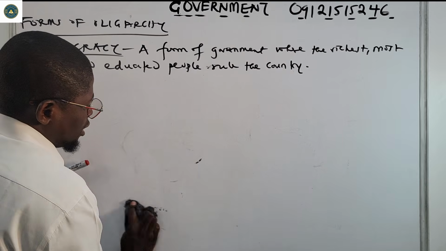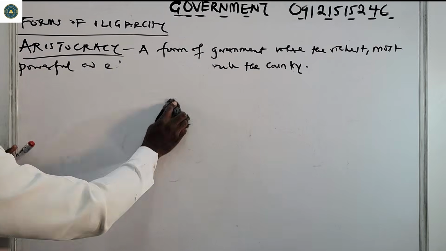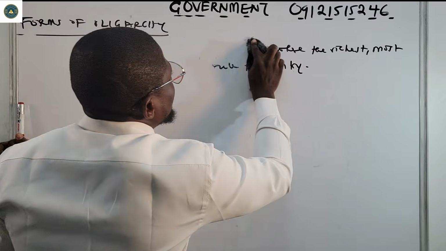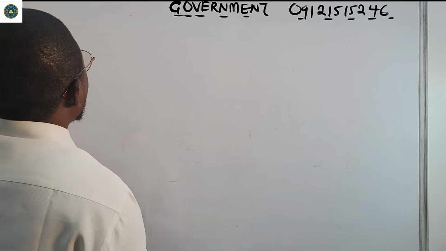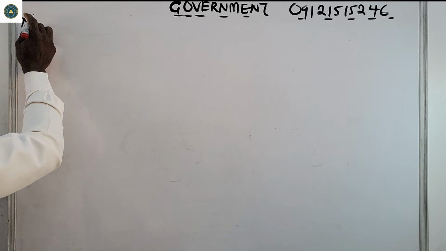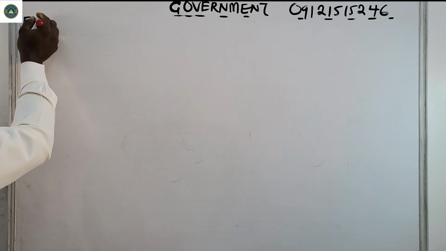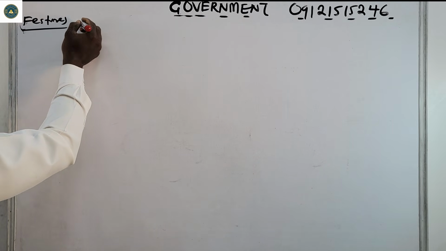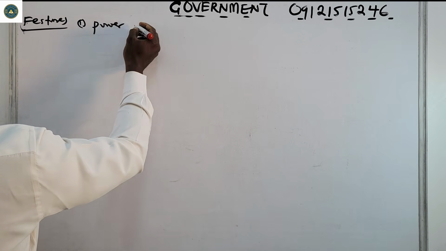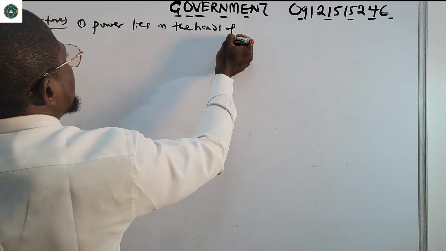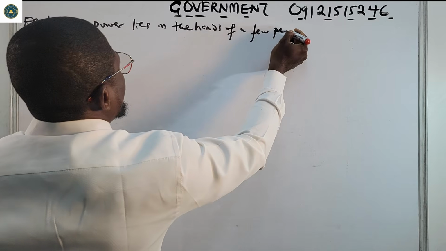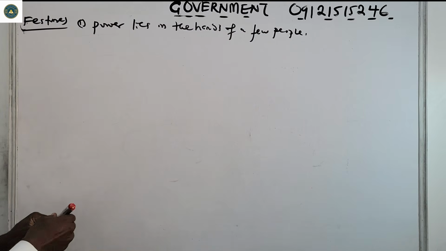Now let us look at the features of aristocracy. Number one, of course, power lies in the hands of a few people, because it is a form of oligarchy.